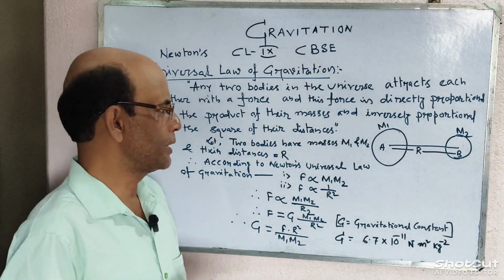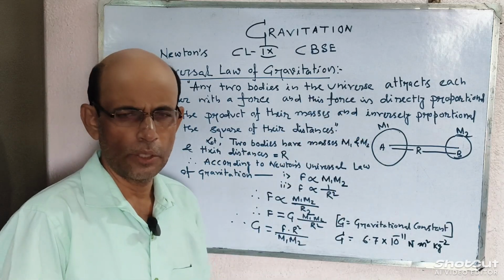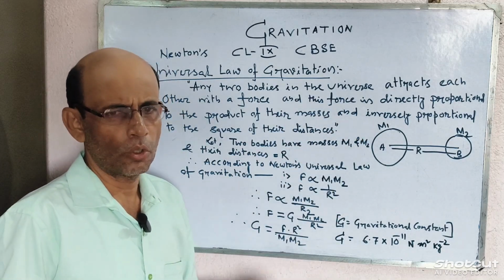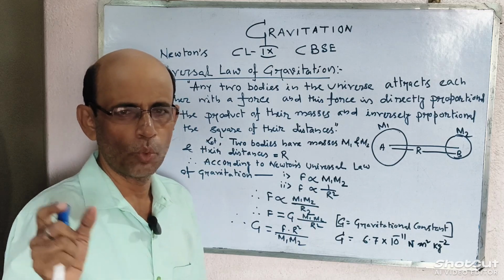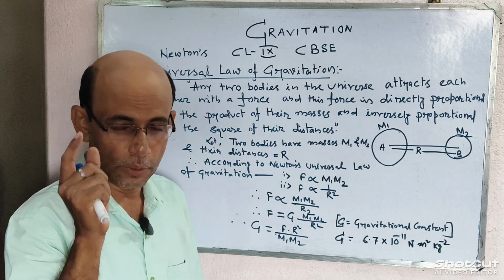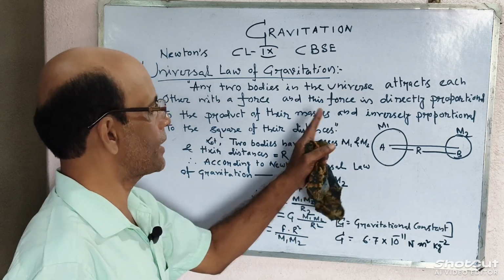Now let me explain this law. Any two bodies in the universe. Universe means, in the universe, Earth is a very small object. Moon is a very small object in the universe. Any two bodies in the universe attract each other.